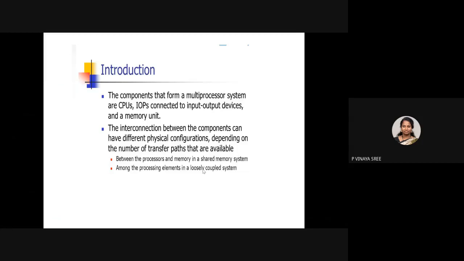So we have a physical connection between a processor and a memory in a shared memory, and among the processing elements in a loosely coupled system.